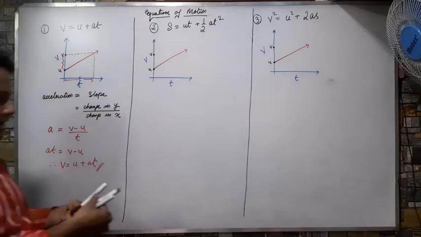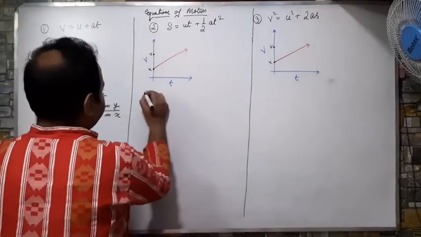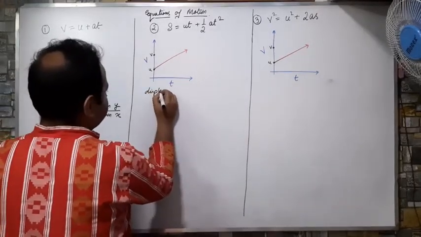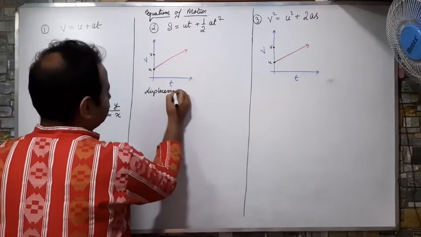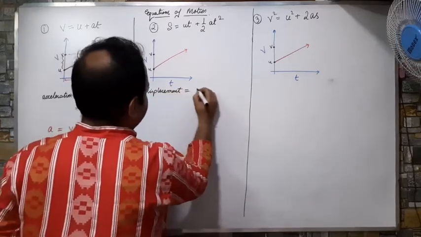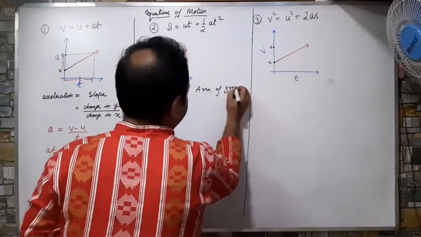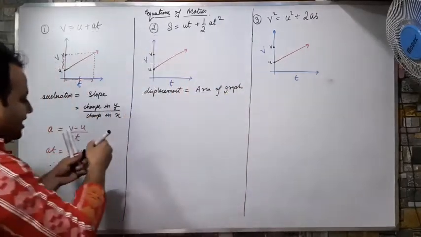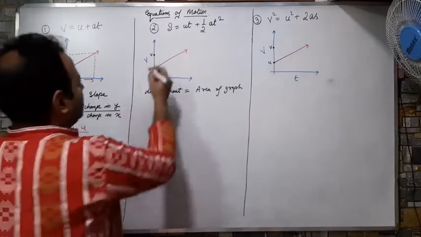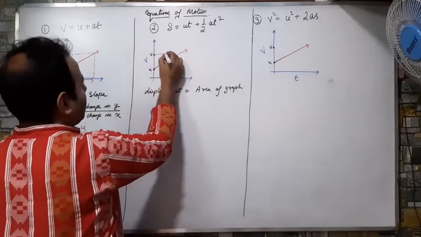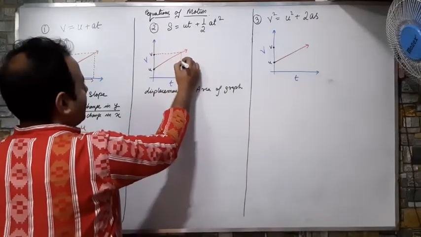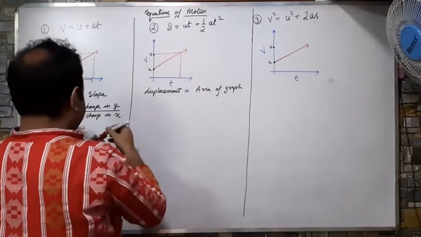The second one, here I will write displacement. Displacement is area of graph. So what is the graph I am getting? Let me draw. So this is the V. So I am getting this figure.